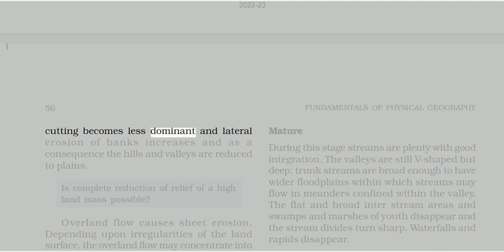cutting becomes less dominant and lateral erosion of banks increases, and as a consequence the hills and valleys are reduced to plains. Is complete reduction of relief of a high land mass possible?